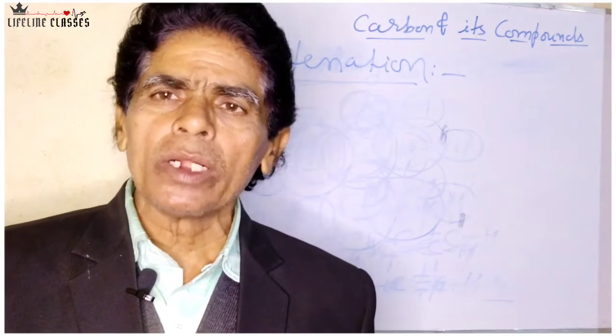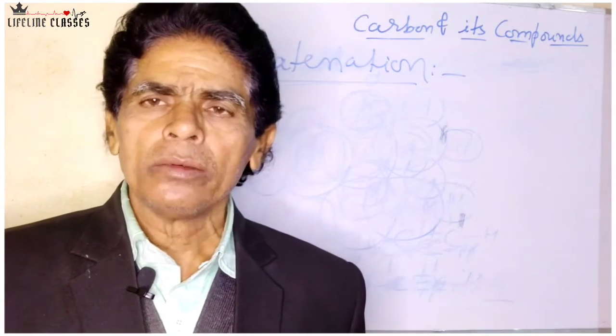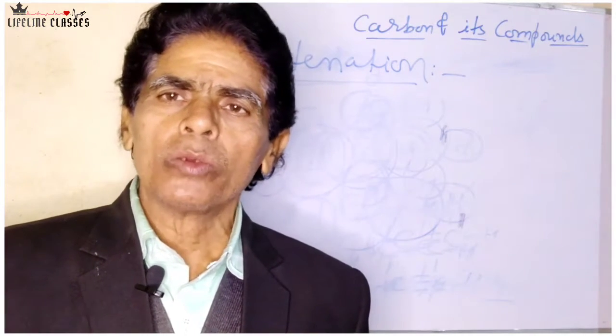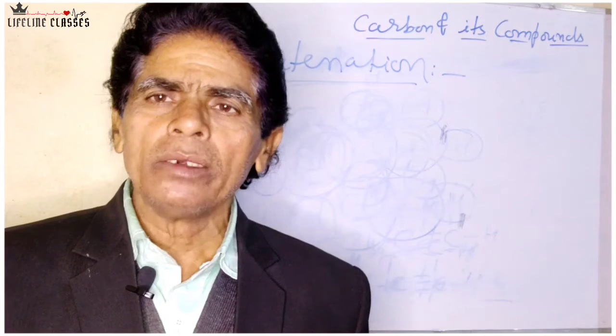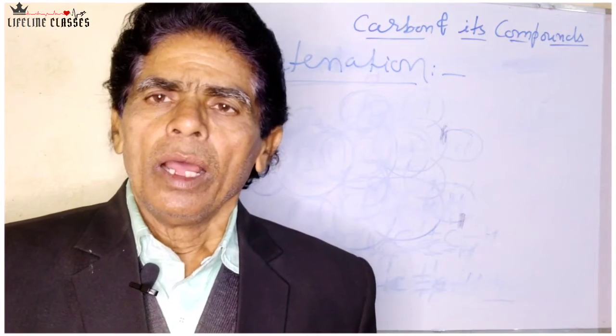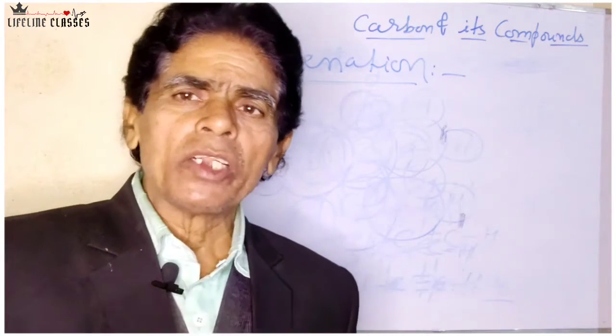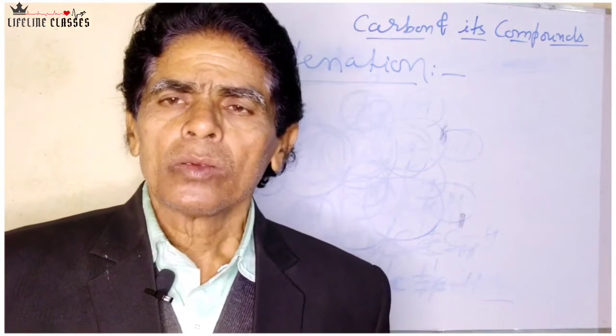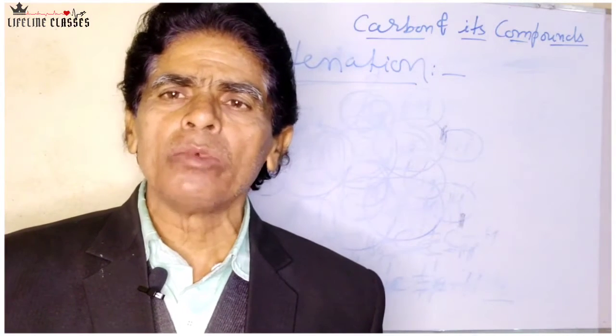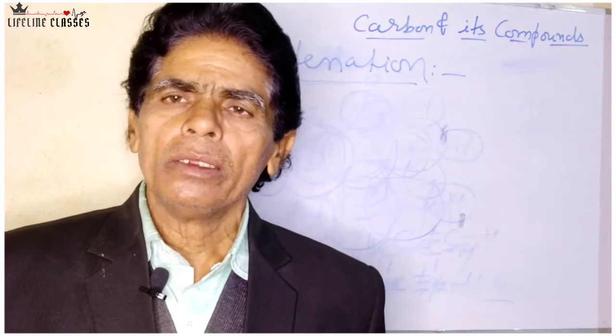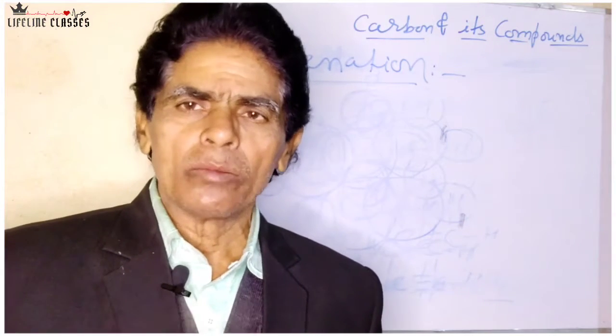This carbon chain may be a straight chain, branched chain, closed chain, open chain, and even aromatic chain. So a variety of carbon chains can be generated by the carbon atoms.